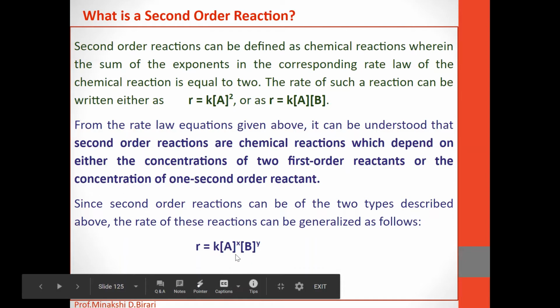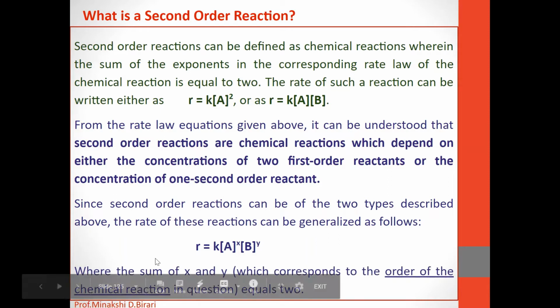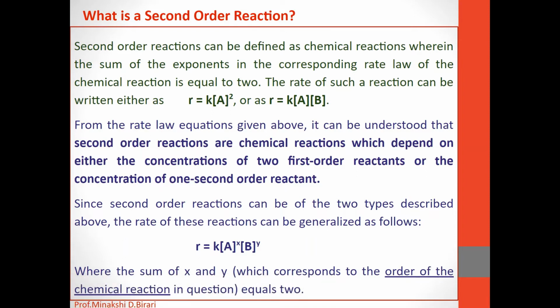So the general equation for the rate of second order reaction will be rate is equal to K into concentration of reactant A raised to X into concentration of reactant B raised to Y, where the sum of X and Y, which corresponds to the order of the reaction in question, equals 2.